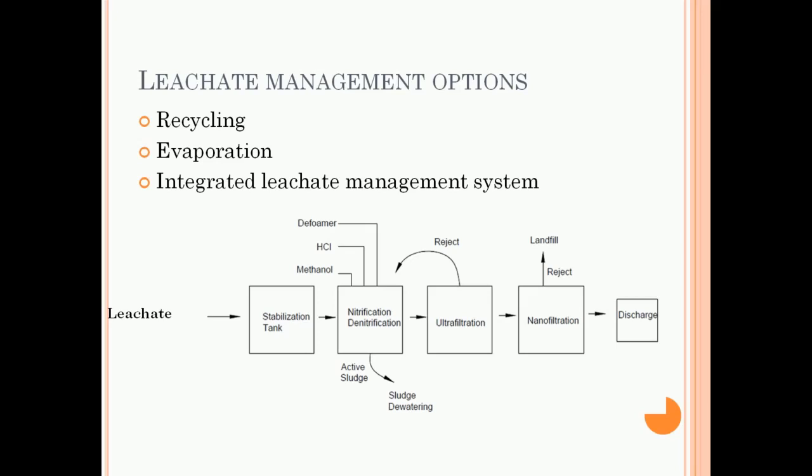Ultrafiltration and nanofiltration are membrane technologies used to get ultra pure water. You can use that water for gardening, for toilet flushing, or for application within the landfill area itself, or it can be discharged.